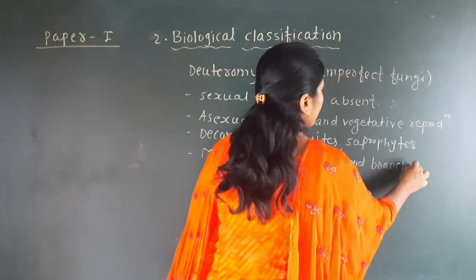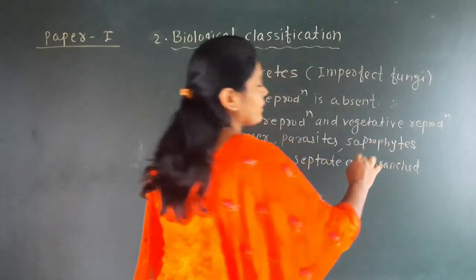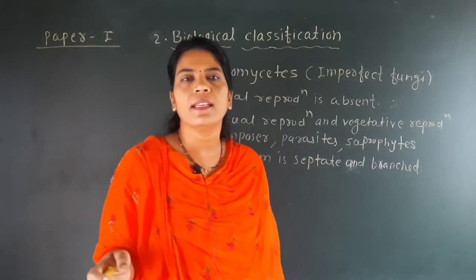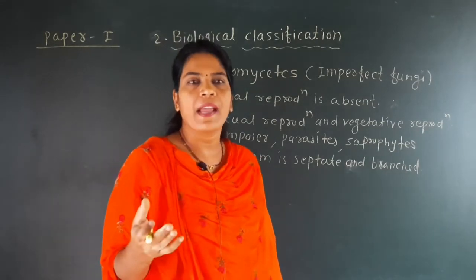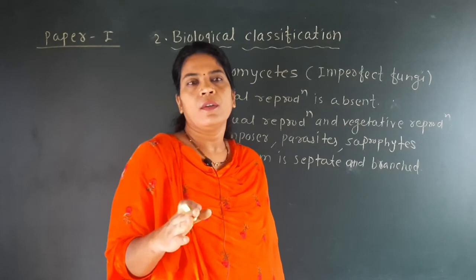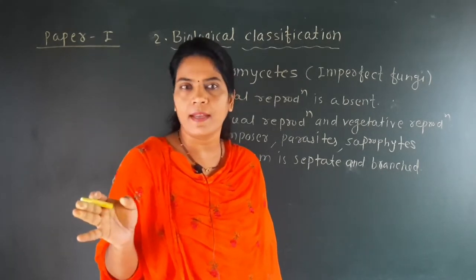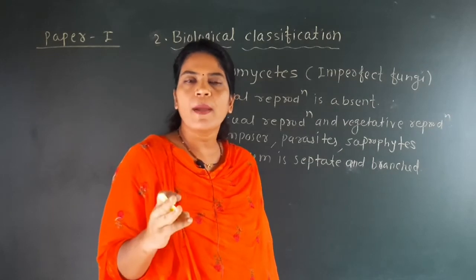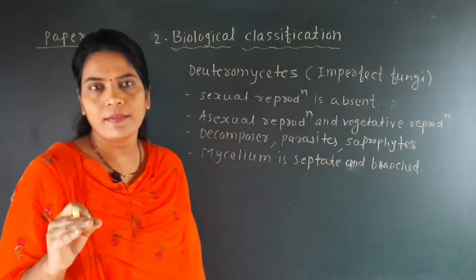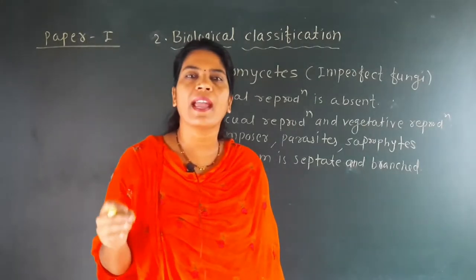Mycelium is septate and branched. So mycelium, which is the structure formed by the aggregation of the hyphae, is septate and branched. See here, from the fungal groups, only the Phycomycetes has the aseptate and coenocytic mycelium, but the Ascomycetes, Basidiomycetes and Deuteromycetes, all three groups, have the mycelium which is septate and branched.